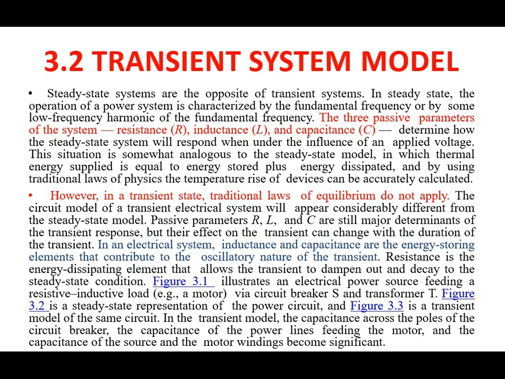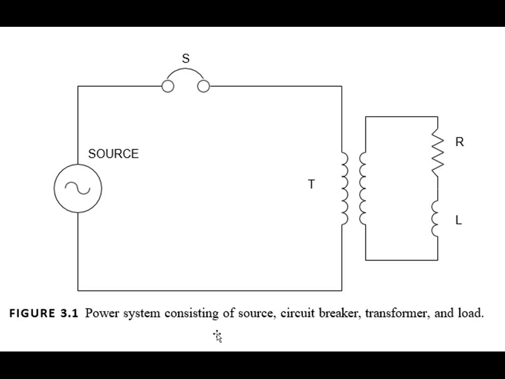So consider figure 3.1. This is a power system consisting of the source, circuit breaker, transformer and a load. This load is RL type, so we consider it as an AC motor load, because the AC motor winding mainly consists of resistance and inductance.